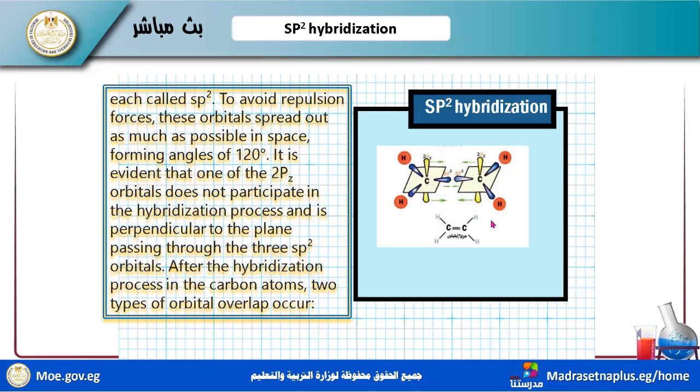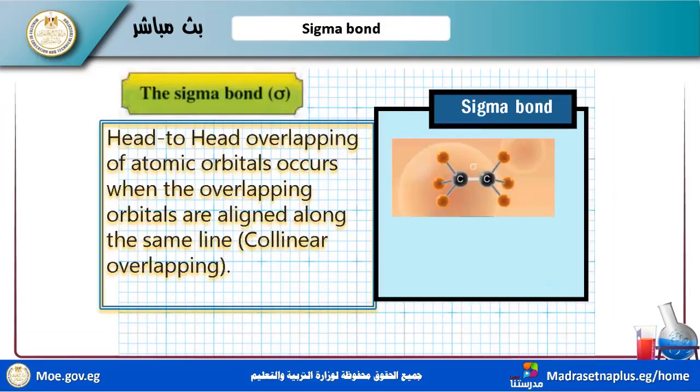Now I have sigma bonds, collinear overlapping. I told you before the difference between sigma bonds and pi bonds, and now I repeat it again to ensure the idea about sigma bonds and pi bonds. The sigma bond is head to head in this process. This is a sigma bond here in this location.